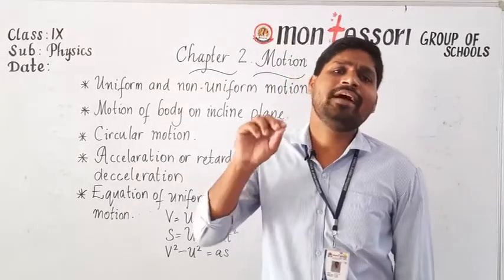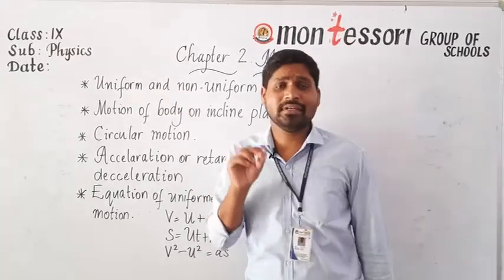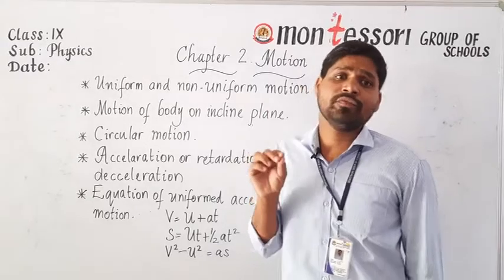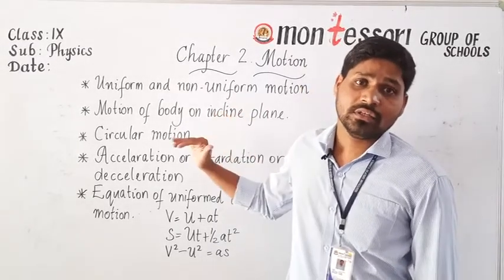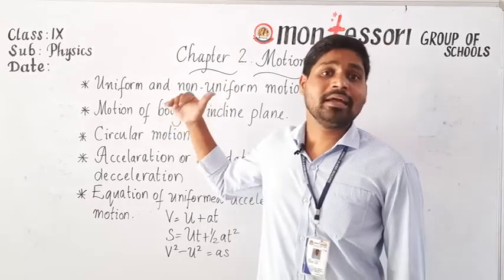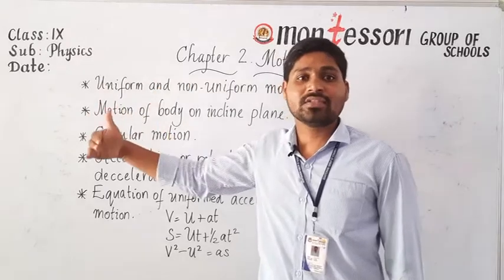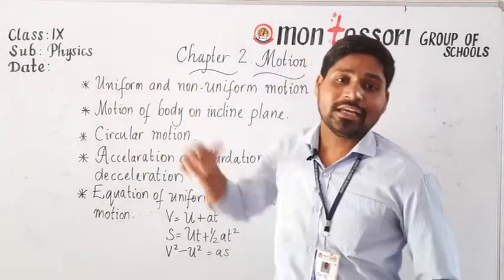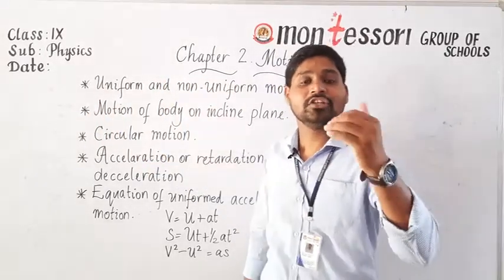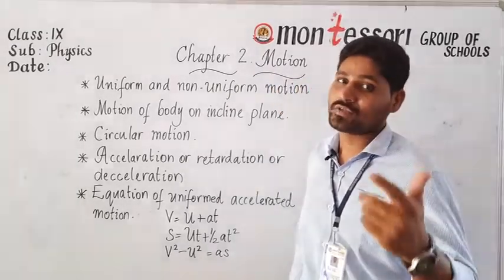See here, speed can give only how fast the body is moving, but it won't give any specified direction. So in order to express the direction, we introduce one more physical quantity called velocity. What is meant by velocity? Total displacement by time, or displacement by time, is velocity. Total displacement by total time is average velocity. What is uniform velocity? If a body covers equal displacements in equal intervals of time, then we can say the body is moving with uniform velocity.